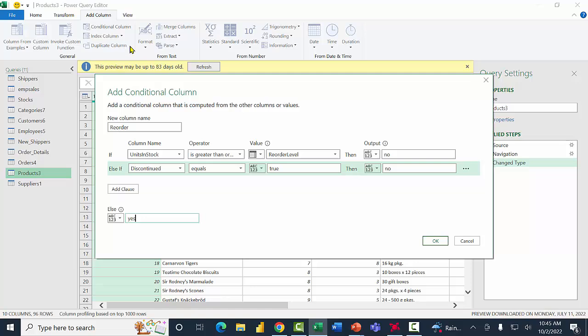So everybody, this is called a conditional column under the Add Column tab of the Power Query. And it's where we can make an if statement. And you can make it more complicated by adding more clauses, as many as you want. So let me check my logic. If the units in stock is greater than or equal to the reorder level, that means I have enough for right now. So no, I don't have to order that one. Else if discontinued equals true, that means it is discontinued, so I don't have to order that one. I have no over there. Otherwise, yes. That looks pretty good to me. I'm going to click OK.